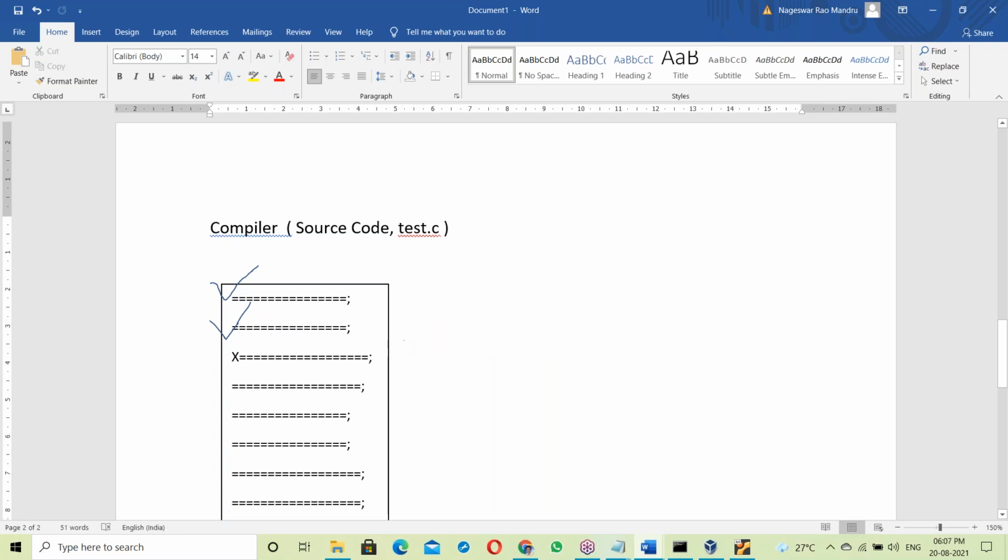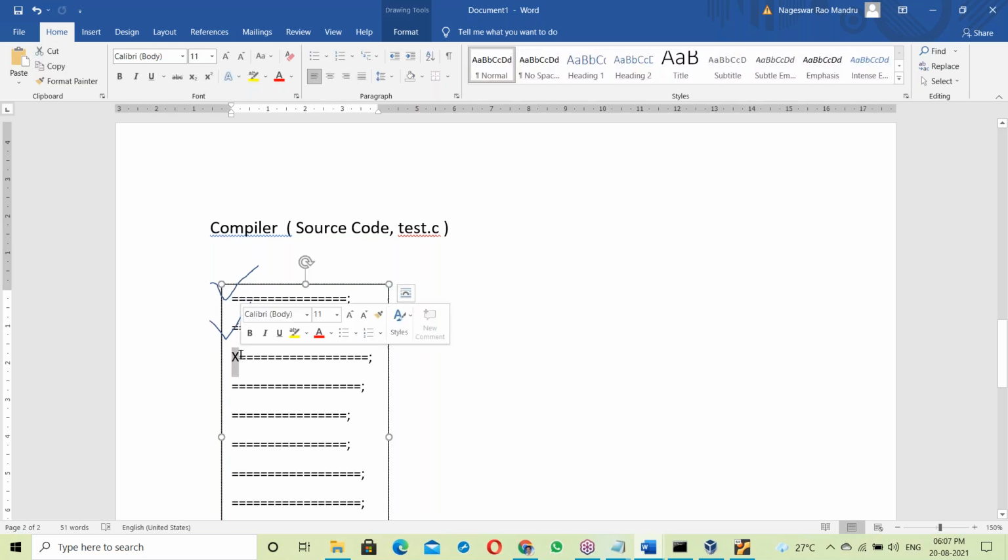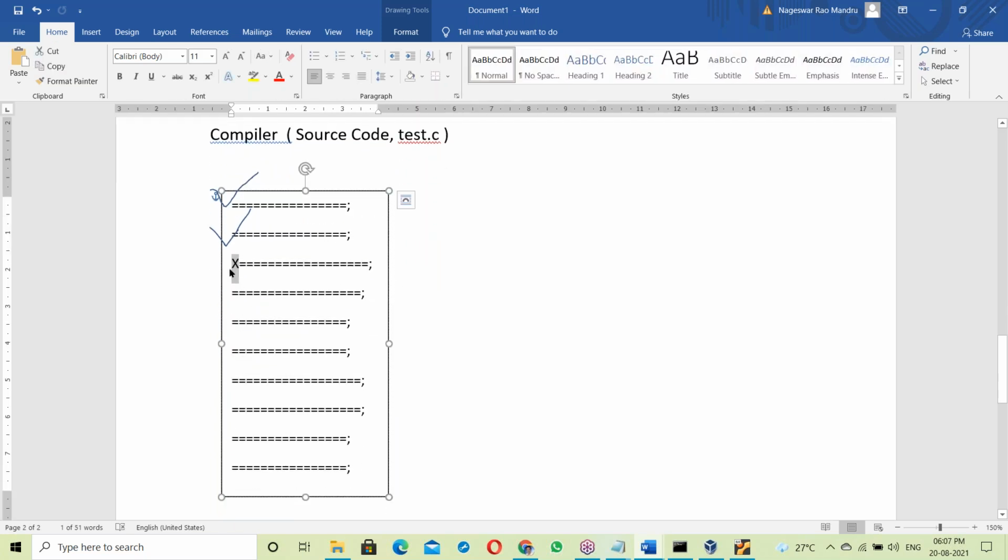If it is a compiler, what happens here? The compiler checks the first statement. Even if the first statement is correct, it won't convert into binary code. It checks the next statement also. Suppose the next statement is also correct, it still won't convert into binary code. Next, checking the next one. Suppose something is wrong here, it shows an error at some line.